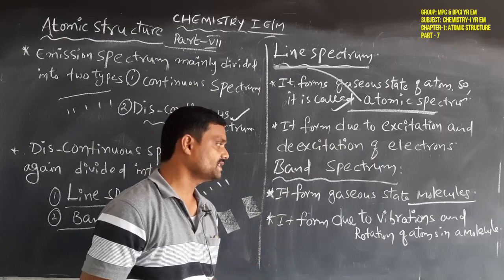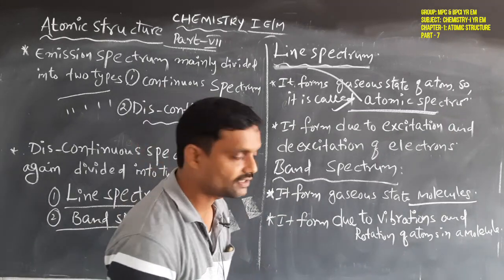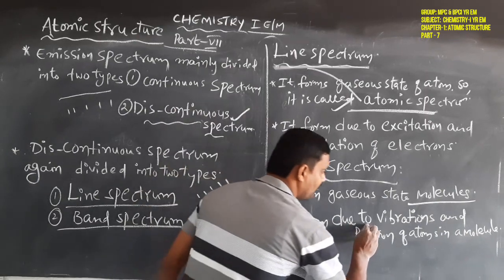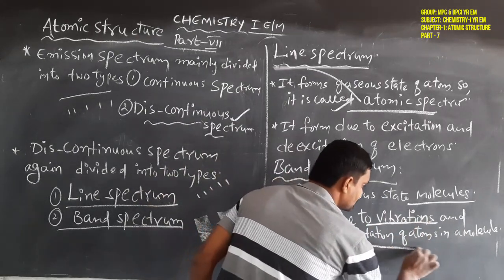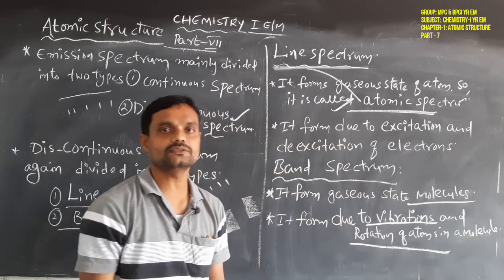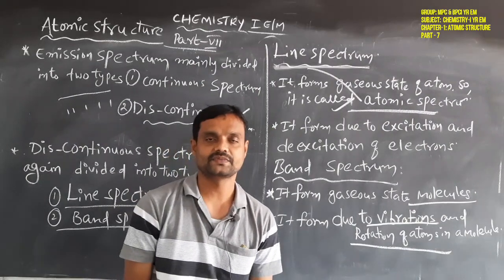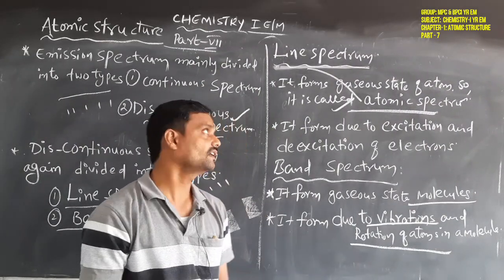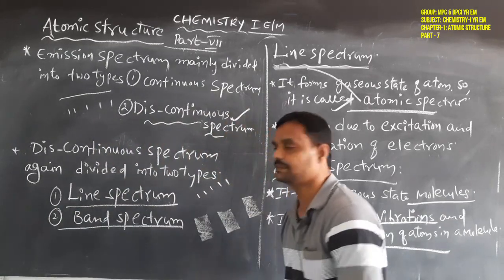And this band spectrum is formed due to the vibrations and rotation of atoms in a molecule. What is that? Vibrations and rotation of atoms in a molecule form the band spectrum. So this is the meaning of line spectrum and band spectrum.